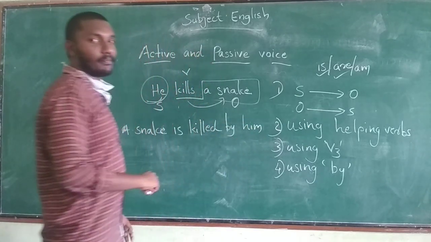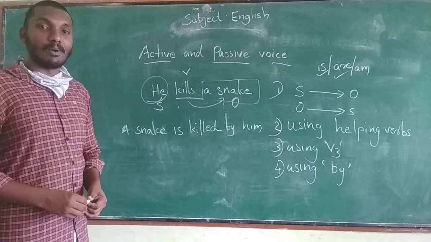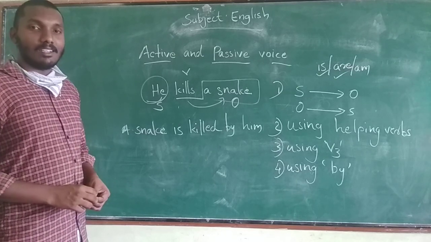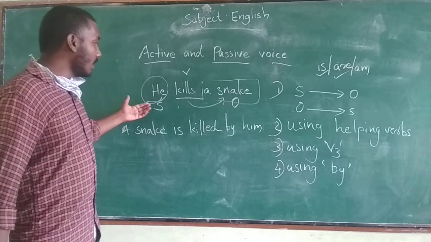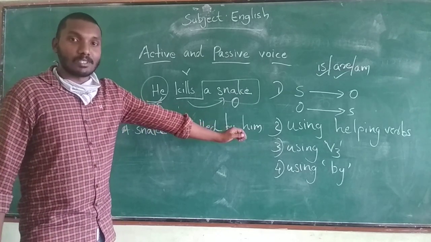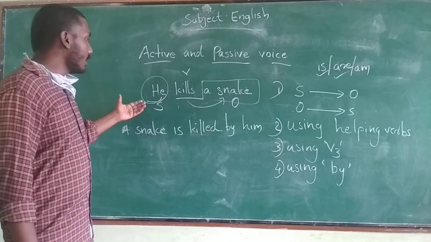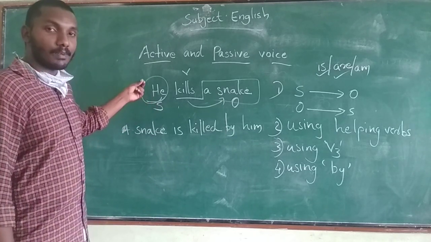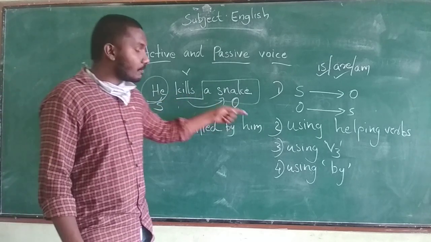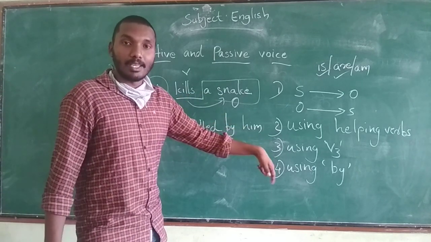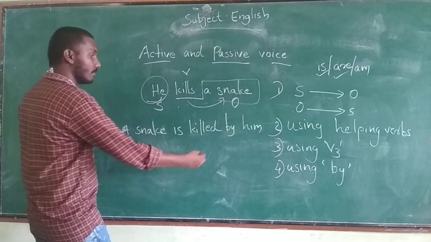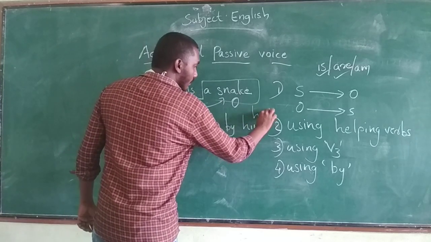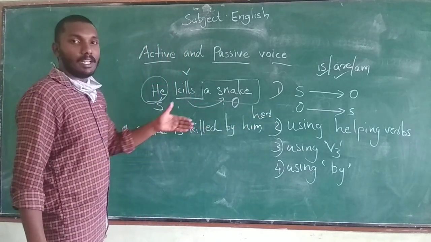Him. We learned pronouns in earlier classes. So it will come in the place of object. If he is the subject in the place of subject, it will be called he. When it is coming in the place of object, it will turn into him. If it is she, what will come here? By her. Like that, the sentence will change.